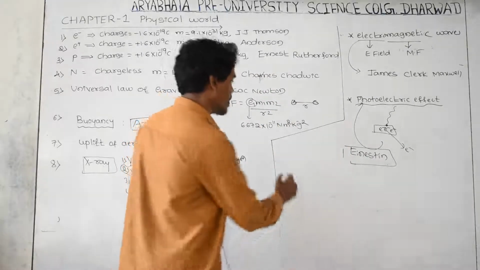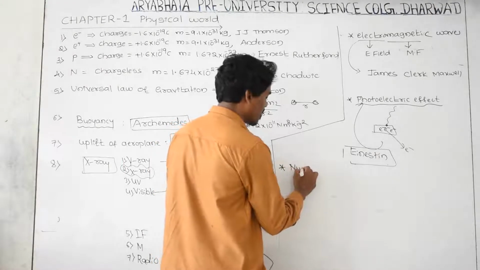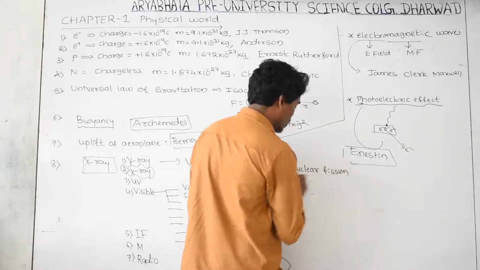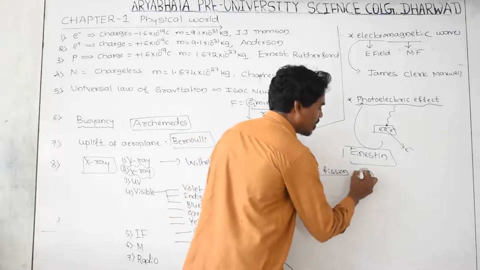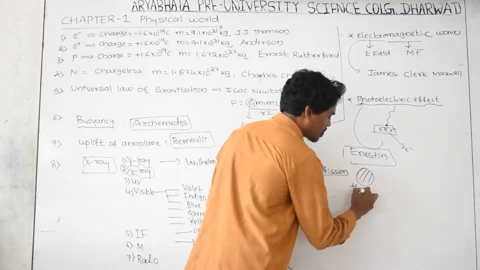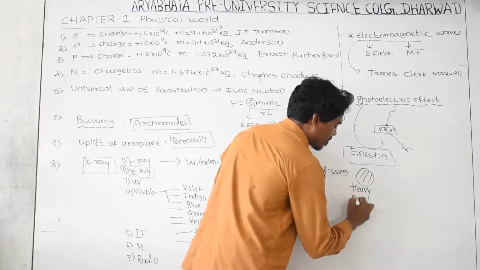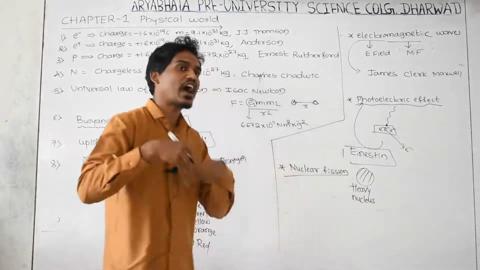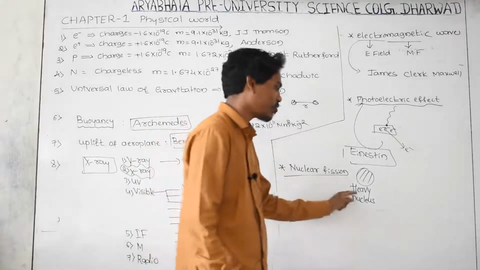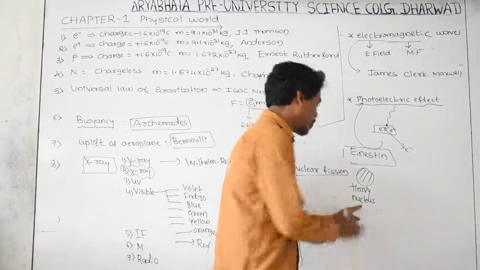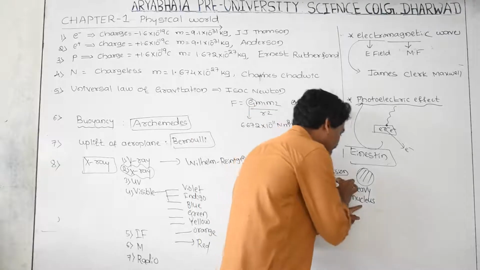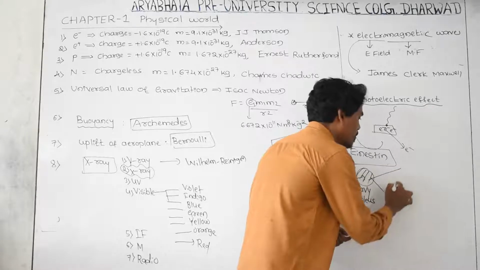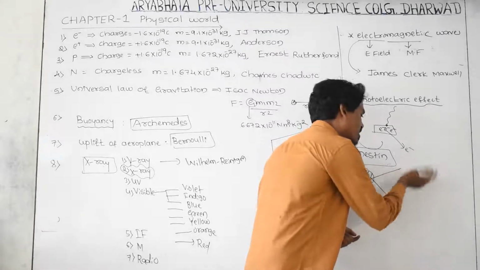And next one is nuclear fission reaction. Nuclear fission. What is nuclear fission? One heavy nucleus is going under splitting. What is the meaning of heavy nucleus? Which nucleus having a higher mass, that nucleus we are going to call a heavy nucleus. When one neutron is hitting the heavy nucleus, suddenly this heavy nucleus is splitting into other nuclei.